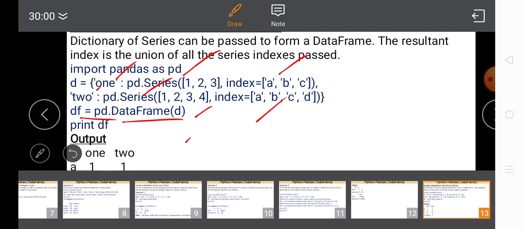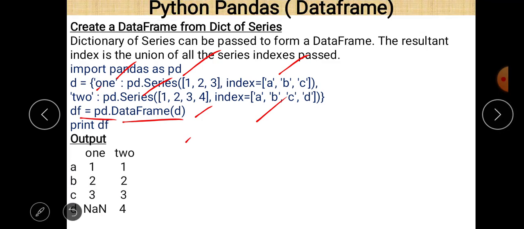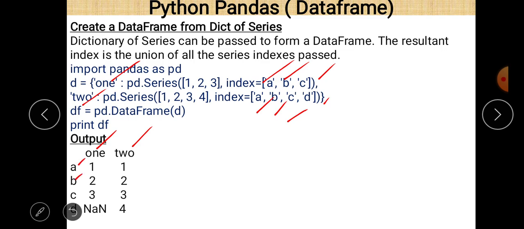So we just pass d as a parameter value, and now it is very clear that the names of the columns are 1 and 2, and the names of the index are a, b, c, d. There is no value regarding d in the first dictionary, so NaN will appear here. The rest are the data belonging to those series 1, 2, 3 and 1, 2, 3, 4.